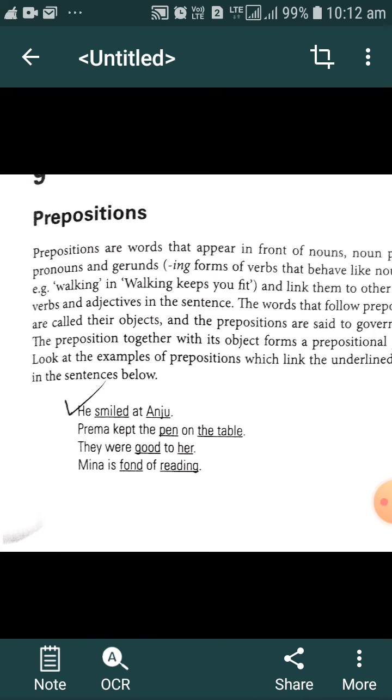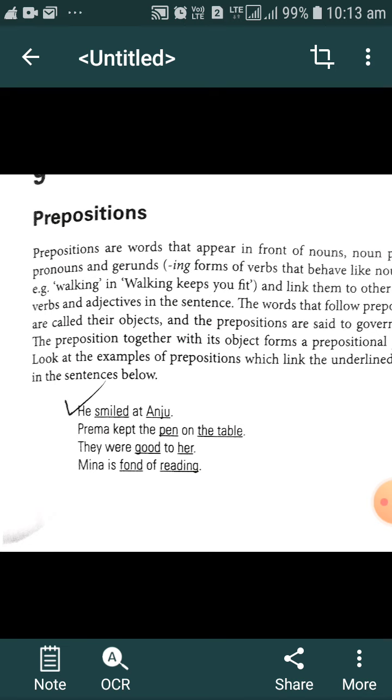So there are some examples of prepositions, and I want to tell you that there are a lot of prepositions in our English language, and we can master using prepositions when we do more reading, when we read various types of prose, poetry, dramas and novels. When we increase our capacity of reading, while reading we get much more information about prepositions.